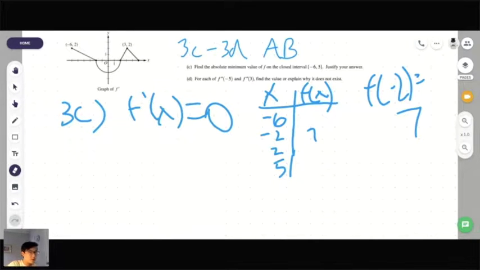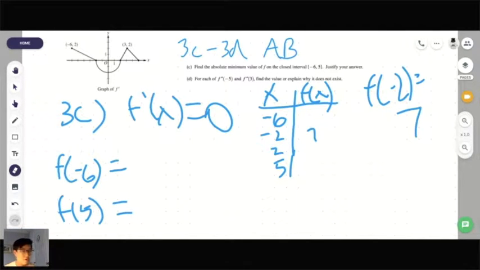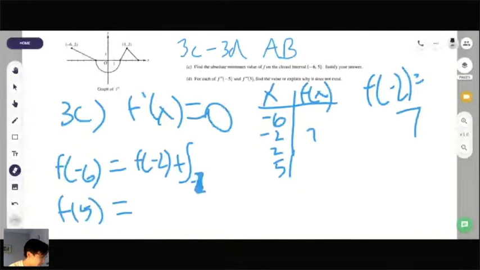So what I would do to find f of -6 and to find f of 5 is I would first start off with our initial condition, which is f of -2. And then I would add that to the integral from -2 to -6 of f prime of x dx. And then that would flip and become 7 minus the integral from -6 to -2 of f prime of x dx, which is equal to, well, actually, I'll have y'all work that out.